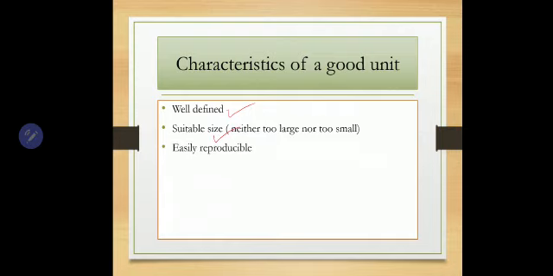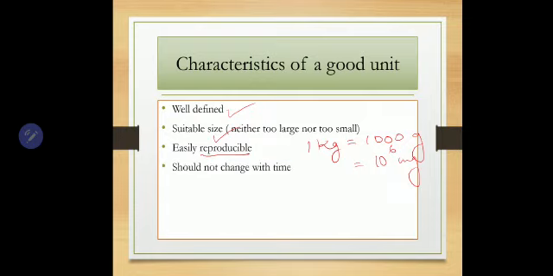Then it should be easily reproducible. What's the meaning of reproducibility of a unit? That means it should be able to convert or switch from one unit to the other. For example, when we measure mass, we use kg. 1 kg, we know we can easily switch over to gram or milligram, isn't it? So that is called reproducibility of a unit. Easily we should be able to switch to other units. That is another characteristic of a good unit.